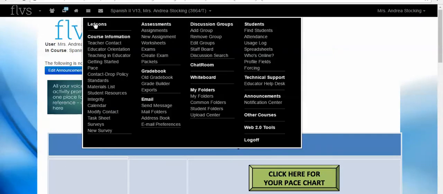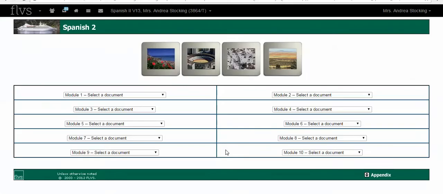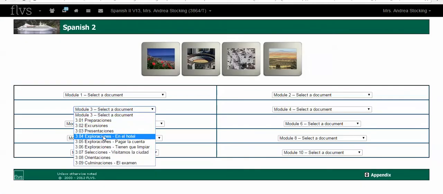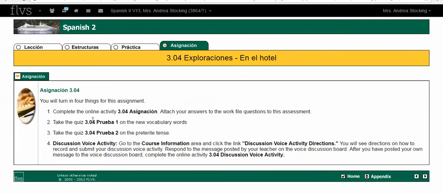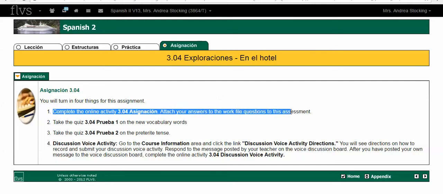So I'm going to go to my lessons and I'm going to go to 3.04, and I'm going to start at the end because I like to know exactly what's expected of me. So for 3.04, you will turn in 4 things for this assignment. There are 4 different items you're going to turn in for lesson 3.04. The first thing is the 3.04 Asignación, and it tells me to attach my answers to the work file questions in this assessment.